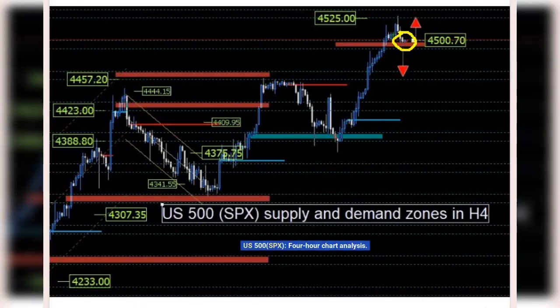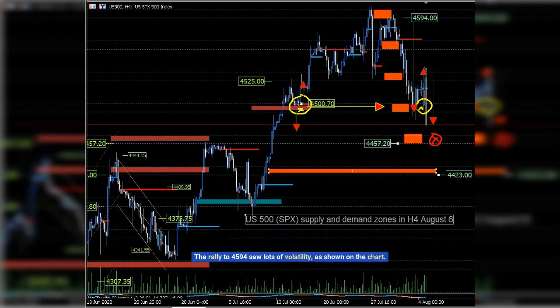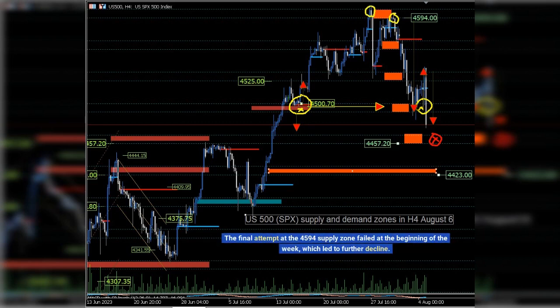US 500, SPX, 4-hour chart analysis. The index has fallen below a critical zone identified on July 14. The rally to 4,594 saw lots of volatility, as shown on the chart. The final attempt at the 4,594 supply zone failed at the beginning of the week, which led to further decline.